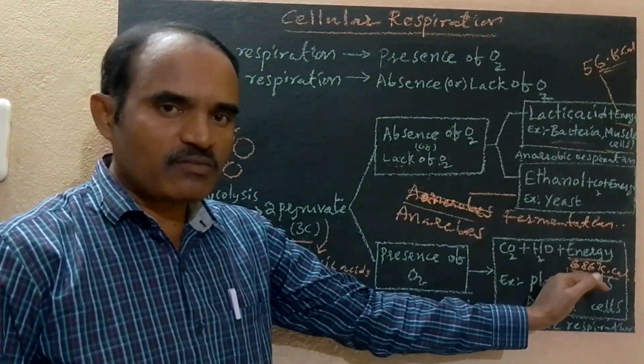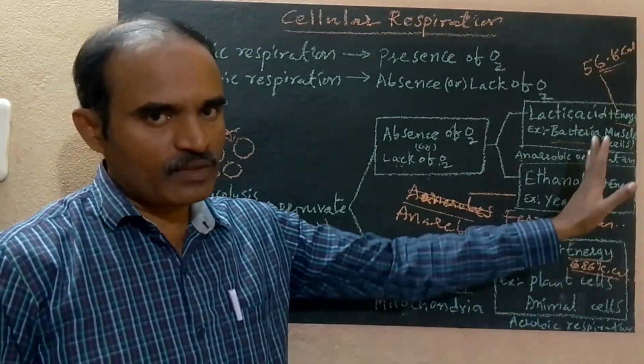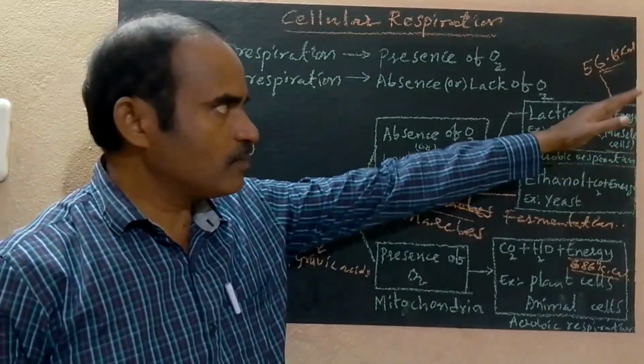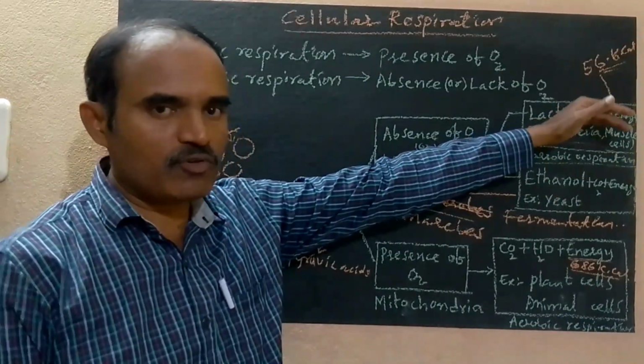In the presence of oxygen, more energy is produced. In the absence of oxygen, less energy is produced.